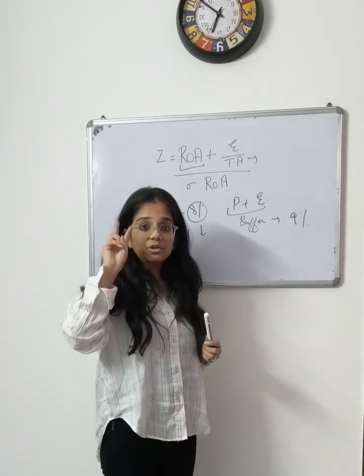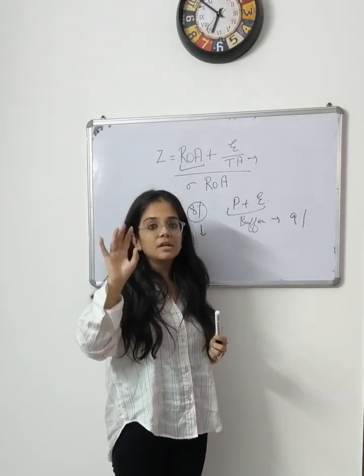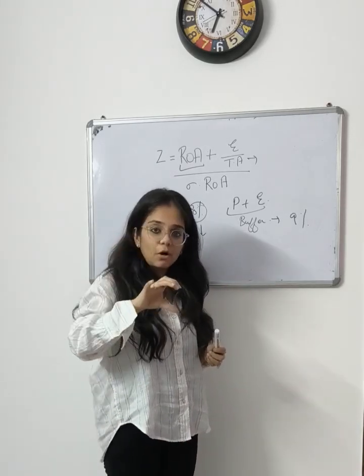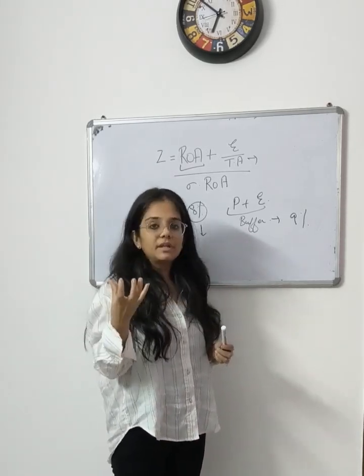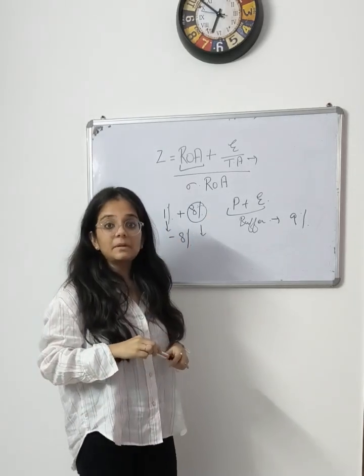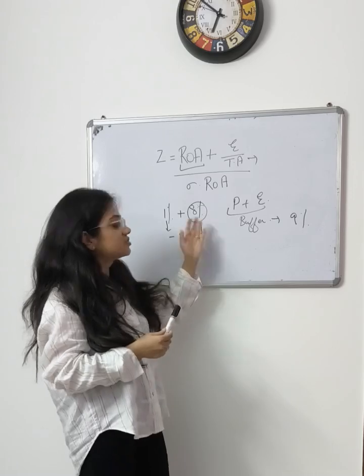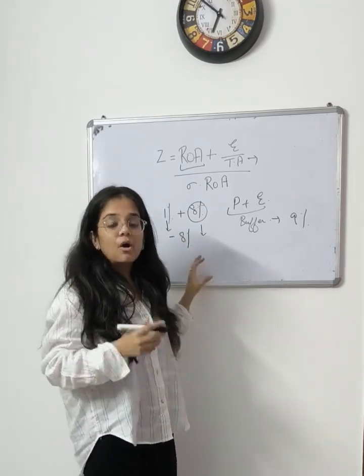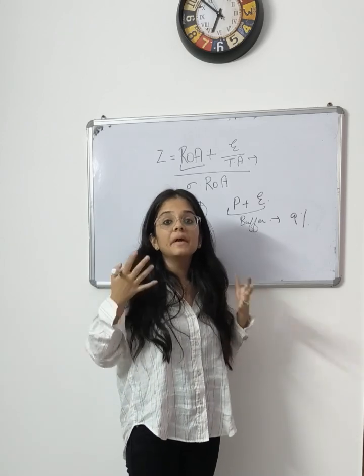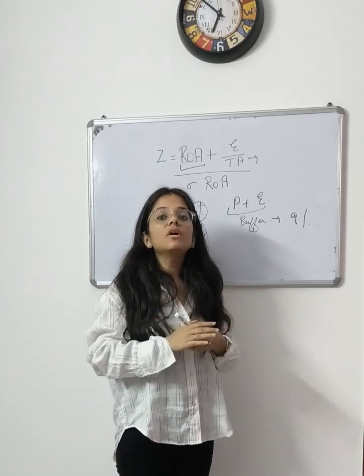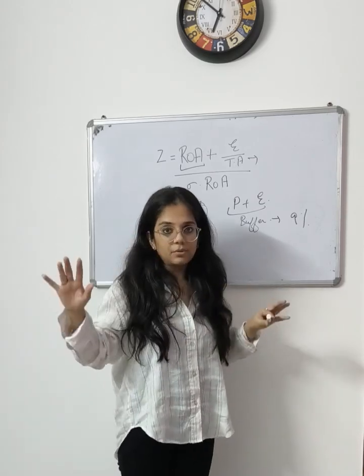I said there are two buffers, ROA and equity. If a bank is into losses, that loss will be absorbed by the equity capital. But how much is the equity? It's just 8%, and the loss is minus 8%. So now the bank has become insolvent because it doesn't have any equity left. All the equity is wiped out.